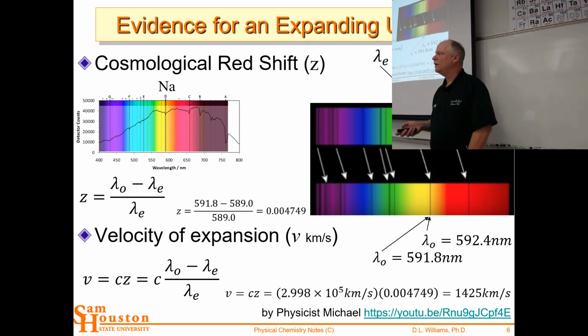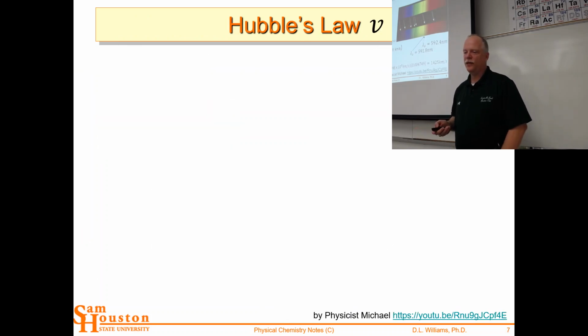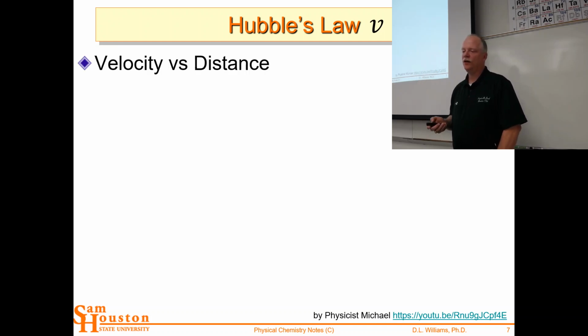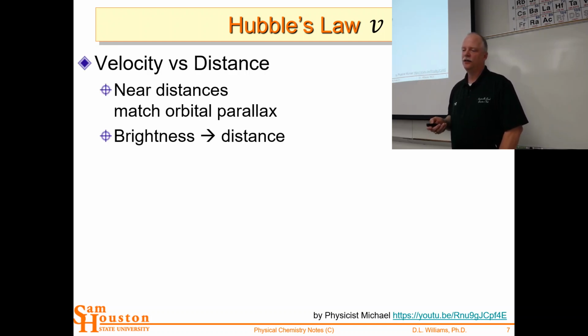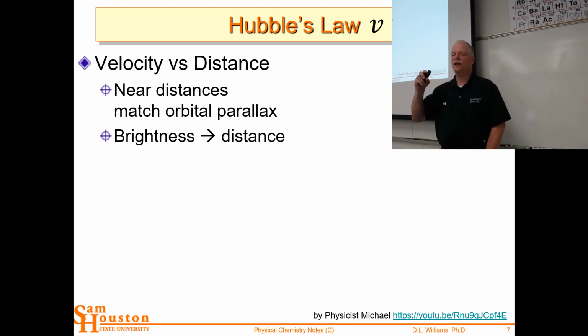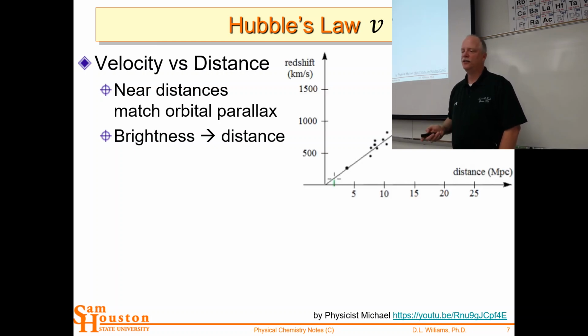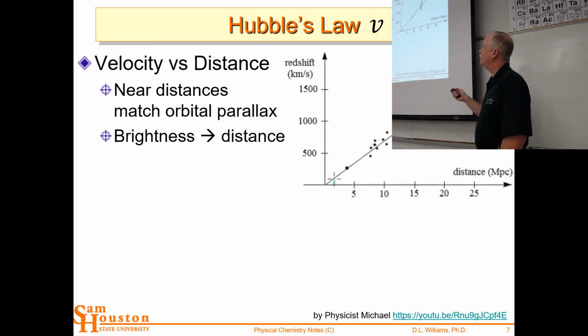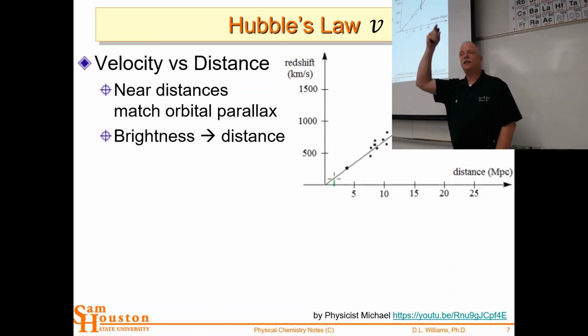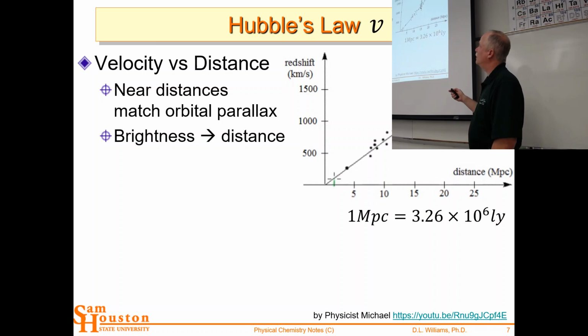So that's the expansion. Now, Hubble, you've heard of the Hubble Space Telescope. Hubble's law said that this expansion velocity should be linear with distance. And so the near distances, like I said, they match the orbital parallax. So as we go around the sun, we can take photos from either side and compare them. That's called parallax. And then also brightness versus distance gives us this scale here. So we can have the scale and distance. We can put those stars on the distance scale. We could do the redshift and we could get the velocity scale, and it falls somewhat on a straight line.